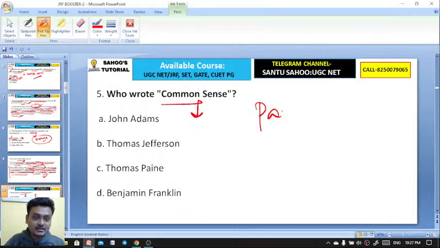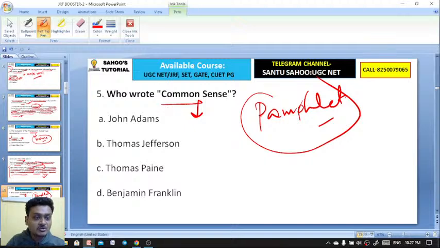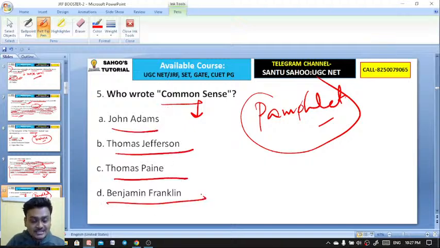Who wrote Common Sense? It's a pamphlet. Who wrote this pamphlet called Common Sense? John Adams, Thomas Jefferson, Thomas Paine, Benjamin Franklin. Common Sense is a pamphlet. Who wrote this pamphlet? These are all questions from American literature.